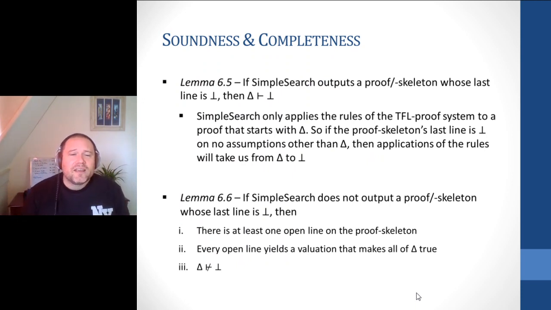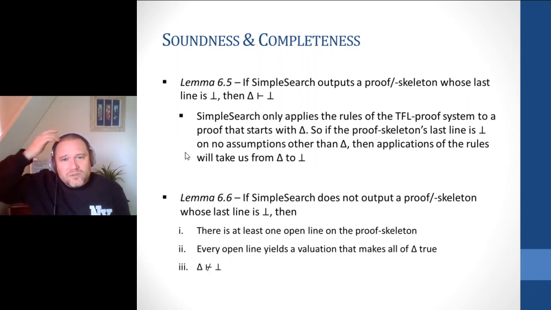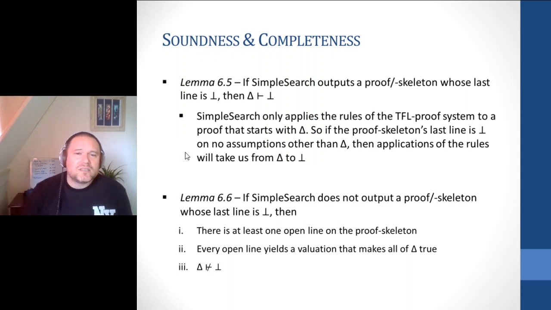So here's how we get to 6.2. We can get lemma 6.5. If simple search outputs a proof skeleton whose last line is a contradiction, then our sentences are going to be jointly contrary. The proof here is actually quite simple. Simple search only applies the rules of the TFL proof system. So if the last line's a contradiction and we didn't have any other assumptions, then the rules are going to be able to take us from our initial assumptions to a contradiction, which is the definition of being jointly contrary.